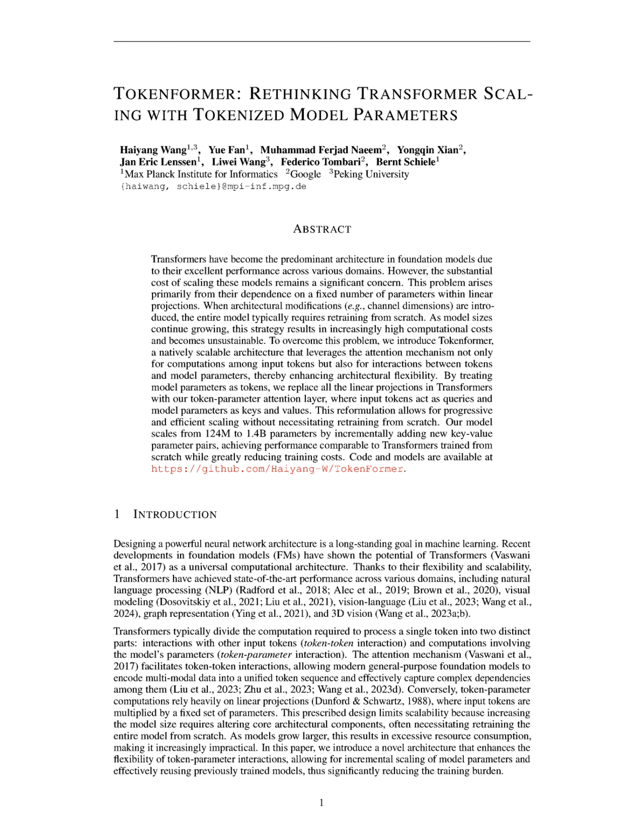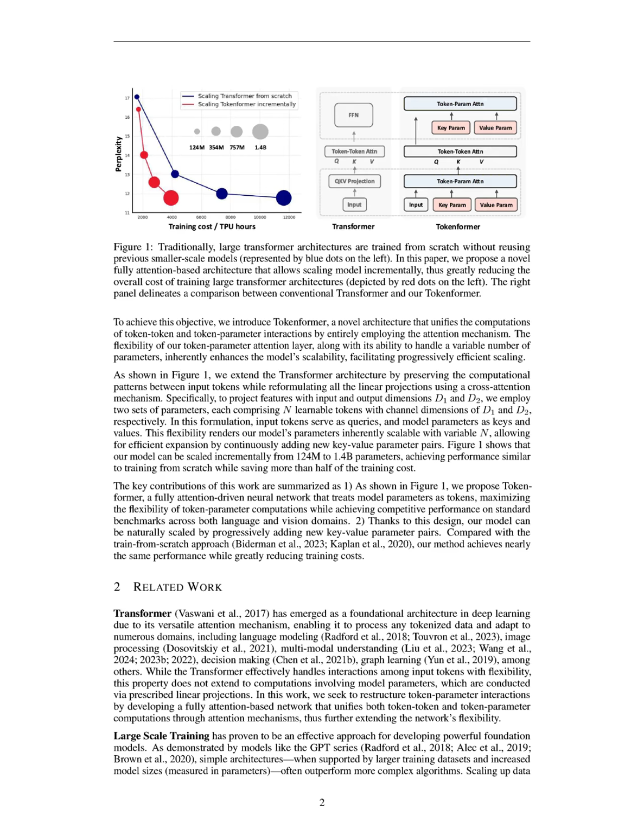Tokenformer employs a novel token parameter attention layer that unifies token-token and token parameter interactions entirely through attention mechanisms, allowing for a flexible and scalable architecture. This design enables incremental scaling of model parameters by adding new key-value parameter pairs without necessitating retraining from scratch, which is a major limitation in traditional transformers that rely on fixed linear projections.